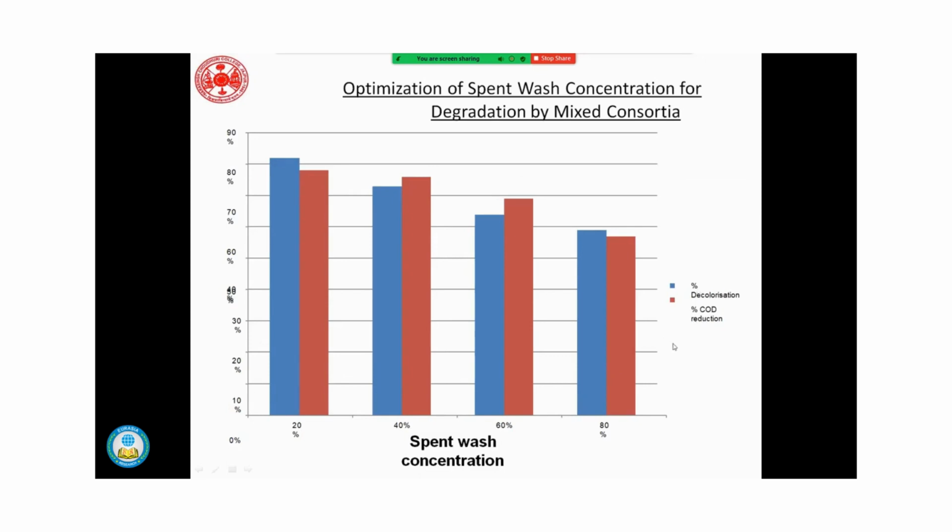Actually, melanoidin is dark brown in color. When it is digested completely, it becomes light. It becomes clear. So then only we can know that it is clearly digested, that its concentration has decreased.